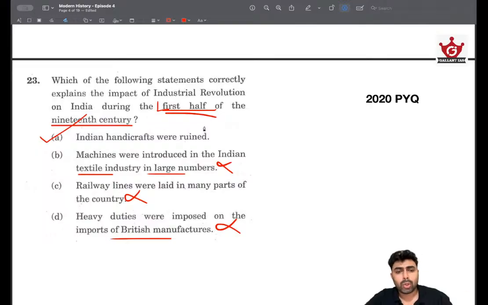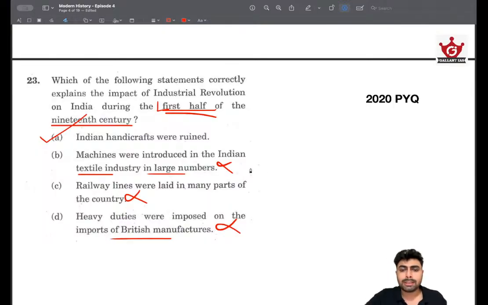Okay, so that's how you should be approaching questions like this. Looking at this question, it may seem like a very factual question. You need to know something about the Industrial Revolution and its effects. But even if you have studied that, there is a good chance that you might mark it wrong, especially the third statement, because it may seem very plausible, as it's factually correct, just off by the timeline. So keep all of this in mind when attempting questions like this.